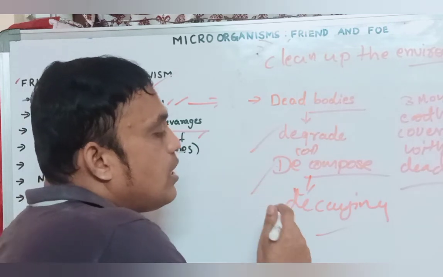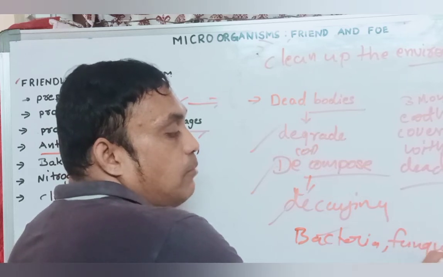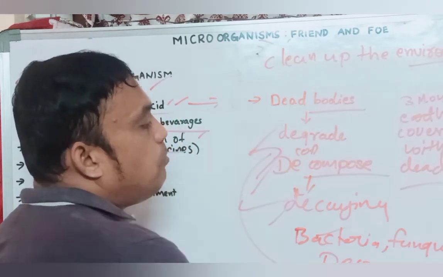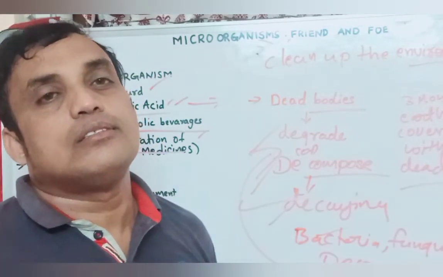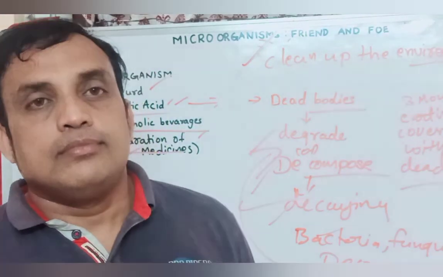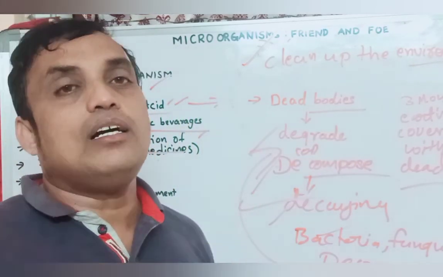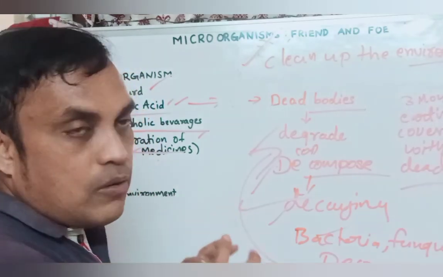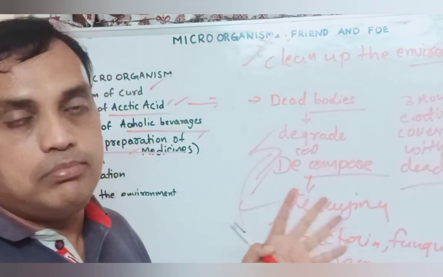Because microorganisms like bacteria, fungi, and some types of decomposers decompose the bodies, so it cleans. Microorganisms clean up the environment. That is also important. Okay, these are some of the advantages of microorganisms. So many advantages are there. We learned some examples.